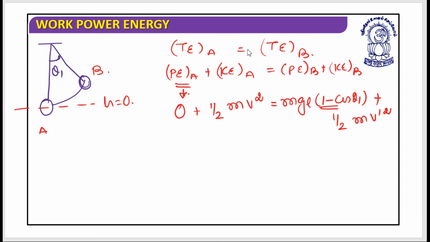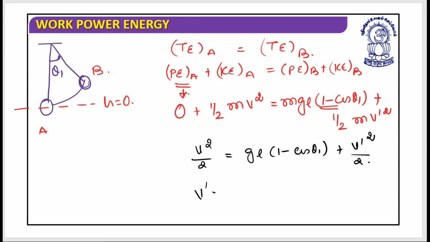Yes, we have discussed this when we were discussing potential energy. Let's just solve this. v square by 2 should be equal to gl into bracket 1 minus cos theta 1 plus v dash square divided by 2.